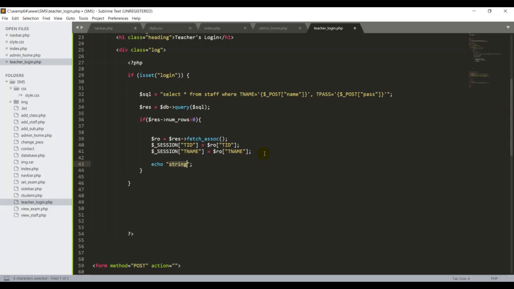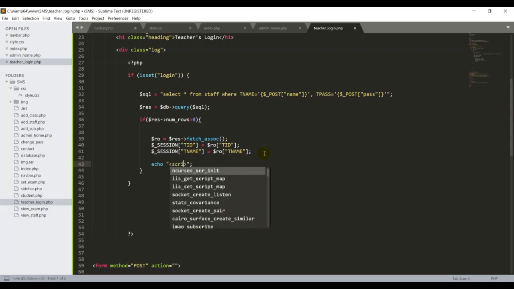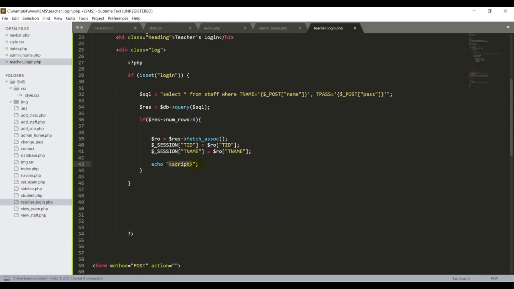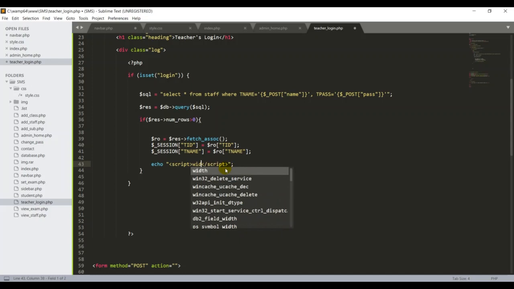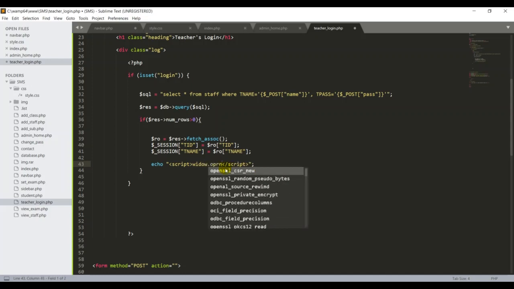So, for example, if the user puts in the right username and password, I want to send them to another page. I can start with a script tag, script open and close bracket. Sometimes my tab is not working, that's why I'm copying twice. I want to tell the system to open this page once they have the right username and password. So I'm going to type window.open.